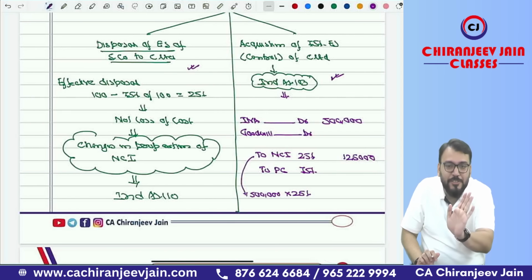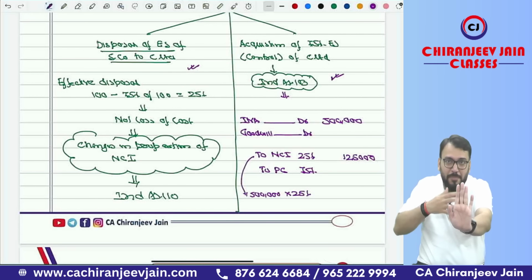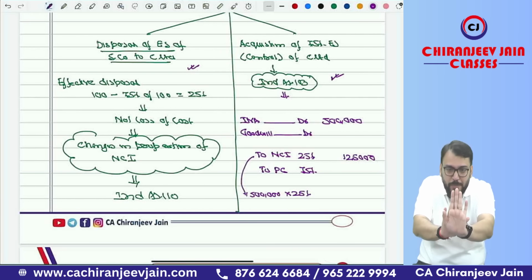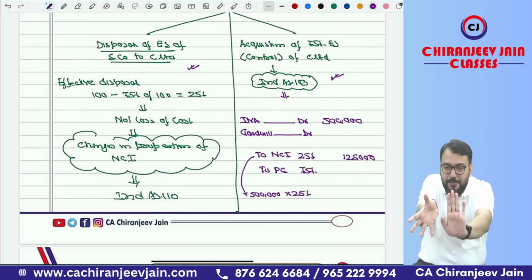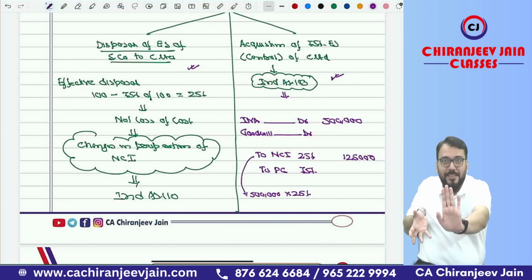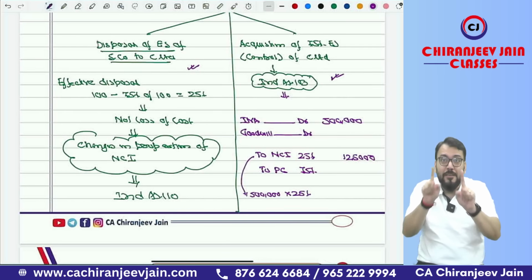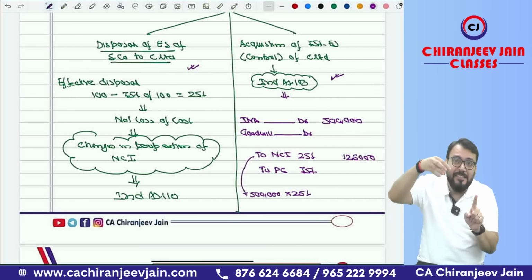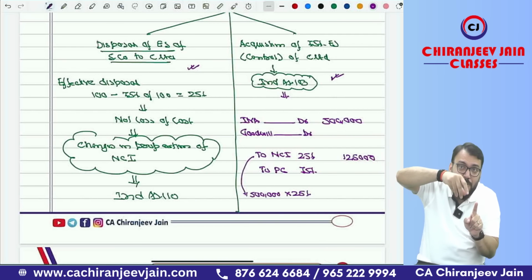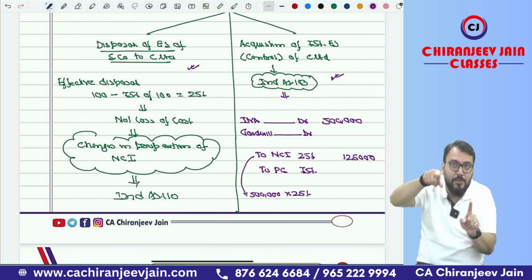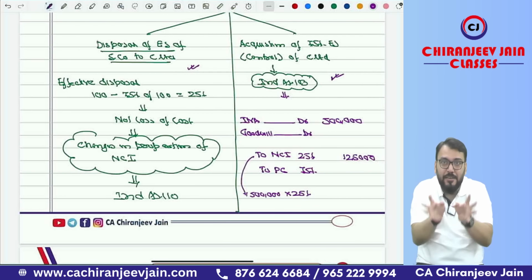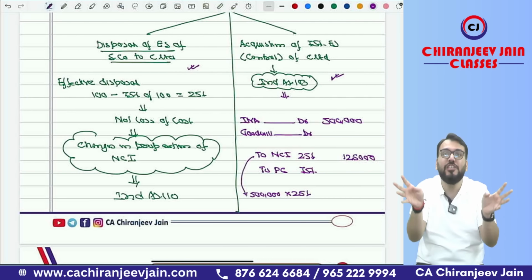If B Limited has been sold, from A Limited's point of view we have sold B Limited and we have acquired 75% of C Limited, correct? But effectively we sold how much? 25% of B Limited. Are you getting what I am saying? Because in CFS, this 25% will become NCI in the CFS of A Limited. Are you able to understand? Just try to understand as per substance over form.